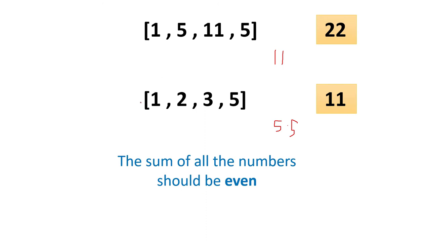Now if you check here, in another array I have taken, the total sum is 11. If we have to divide it into two parts, then it will become 5.5, right? Which is not an integer, meaning it is not possible. So one observation we got is, the first check we should do is whether the total sum of the array elements is an even number or not. Then only we can divide it by 2 and proceed further with this problem. So the first check will be that the sum of all the numbers should be even.